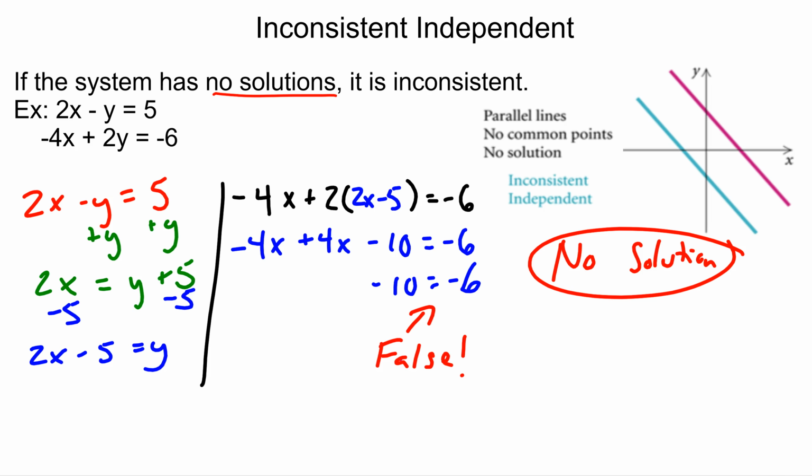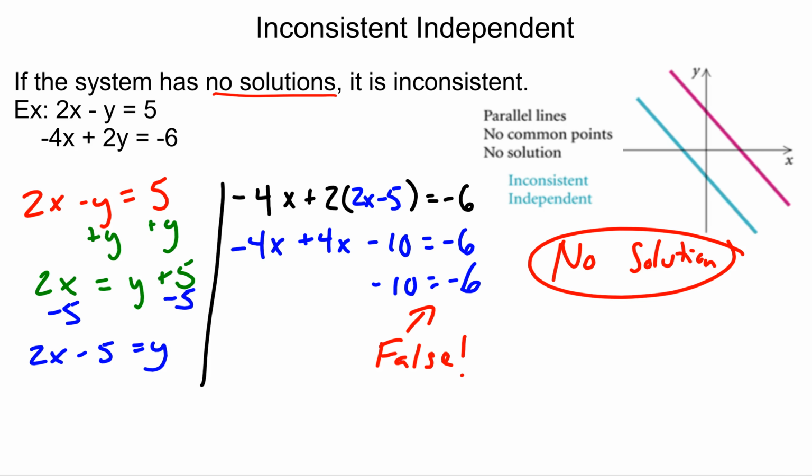On this particular problem, I decided to use substitution because this first equation, 2x minus y, was just very conveniently set up to easily solve for y. So I solved that first equation for y, and then I substituted or replaced y in my second equation with what I knew it was equivalent to in the first. So in the first equation, on the top equation, y is equal to 2x minus 5, and then I replaced that 2x minus 5 into my second equation.